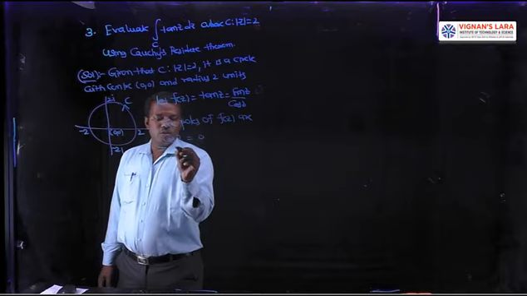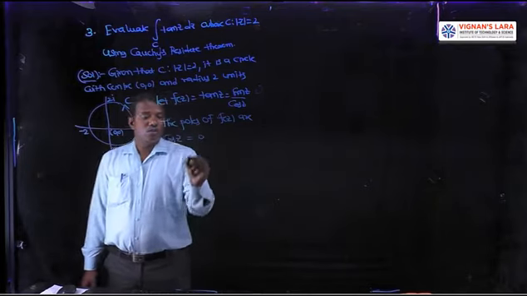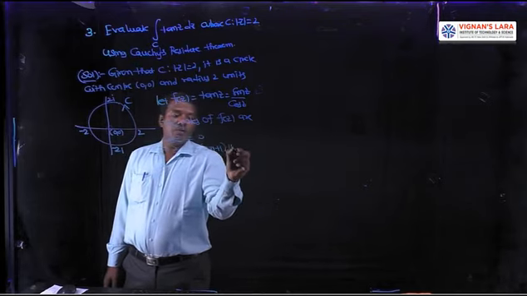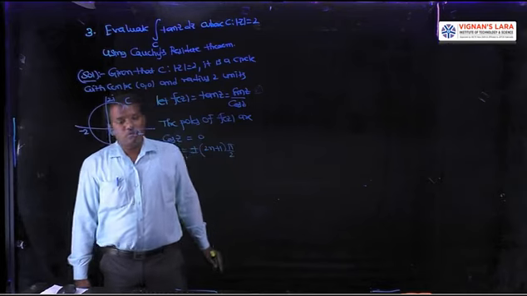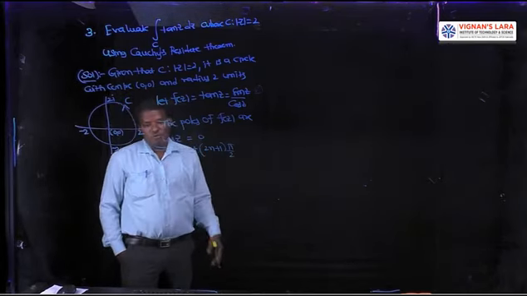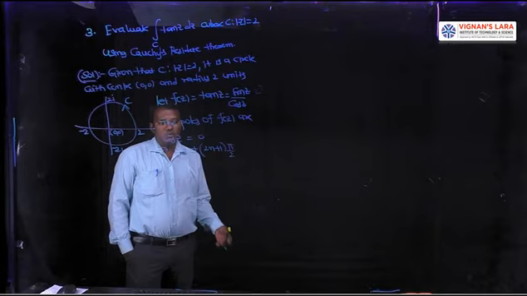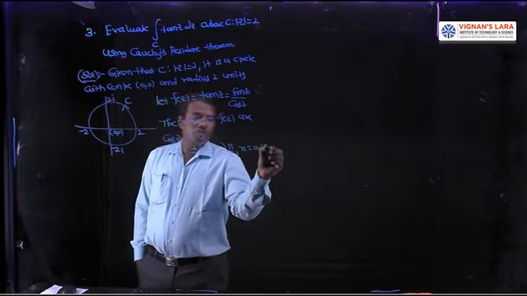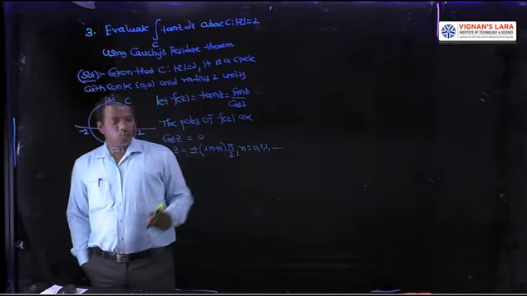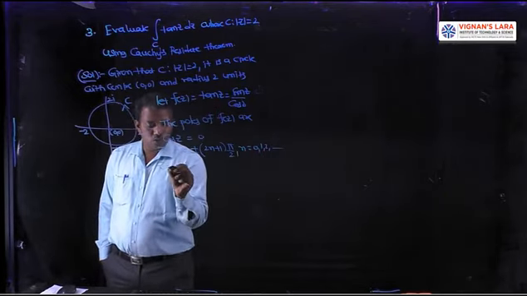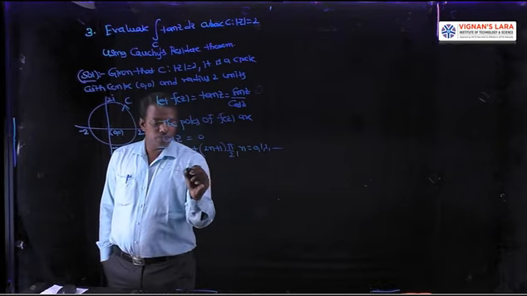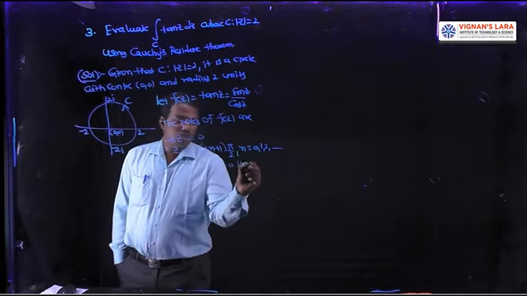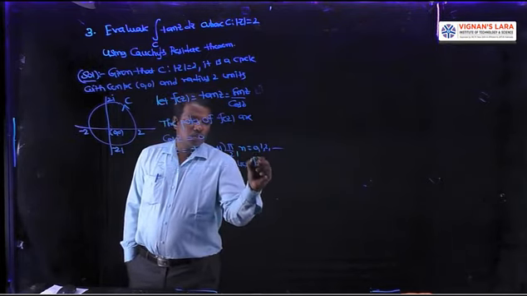Cos z equal to 0 means z equal to cos inverse 0, that is plus or minus (2n plus 1) into pi by 2. Pi by 2, minus pi by 2, 3 pi by 2, 5 pi by 2, minus 3 pi by 2, minus 5 pi by 2 and so on. That is n equal to 0, 1, 2, and so on. Among all the poles, only z equal to plus or minus pi by 2, that is for n equal to 0, lies inside C.